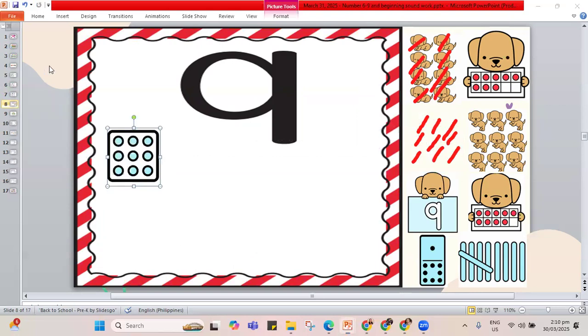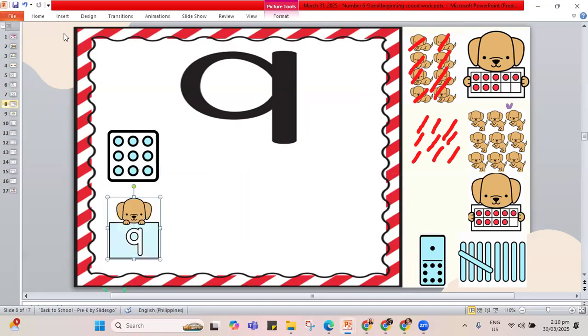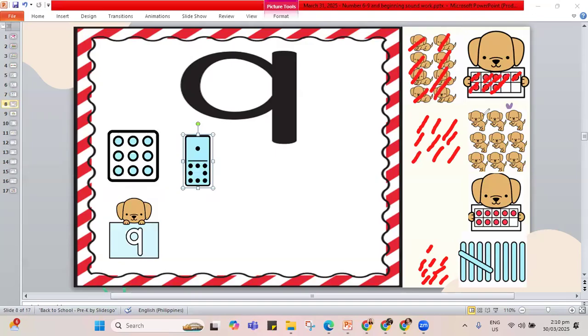This is 9. Okay, how about for our dog? Is it showing 9? Yes. How about the dots in the domino? 1, 2, 3, 4, 5, 6, 7, 8, 9. That shows 9. Let's put it here. How about our dog showing the dots? Let's check if it's 9. 1, 2, 3, 4, 5, 6, 7, 8. That is 8, not 9.